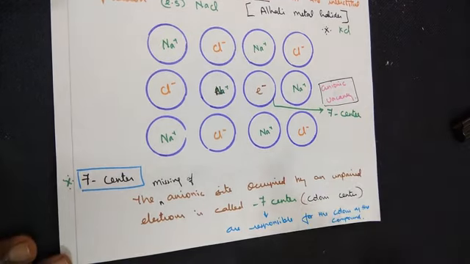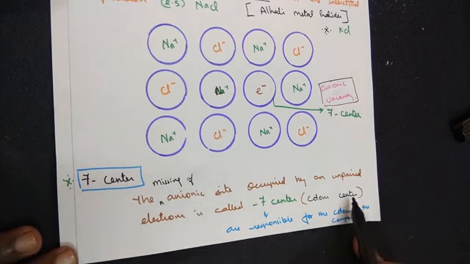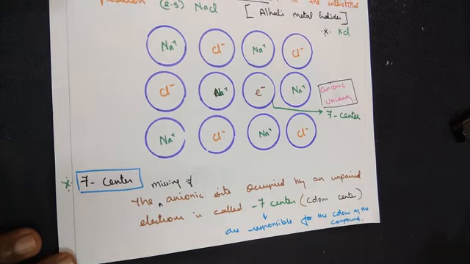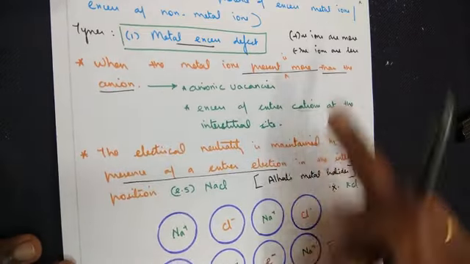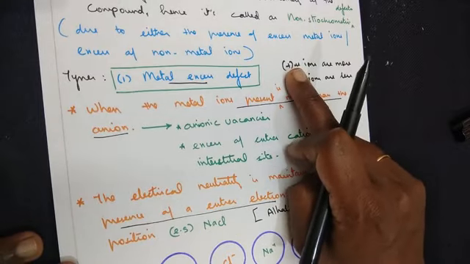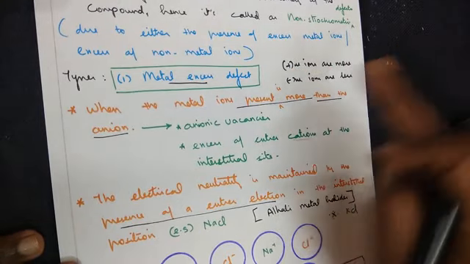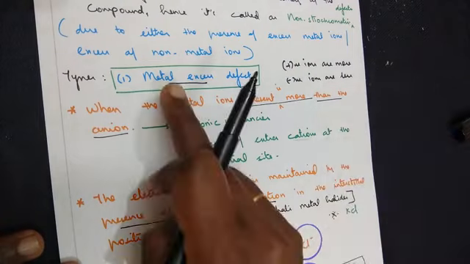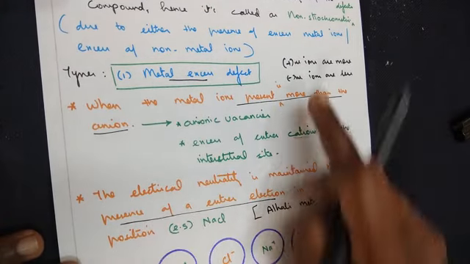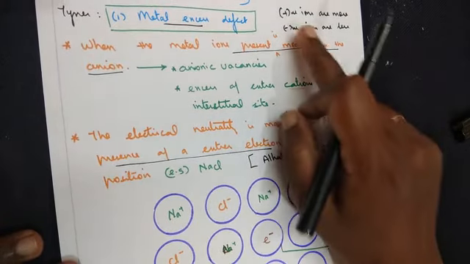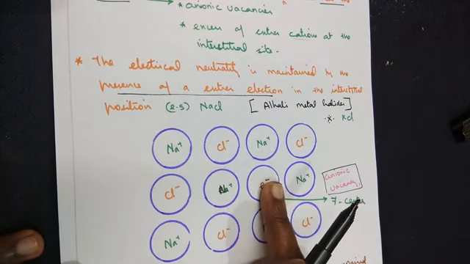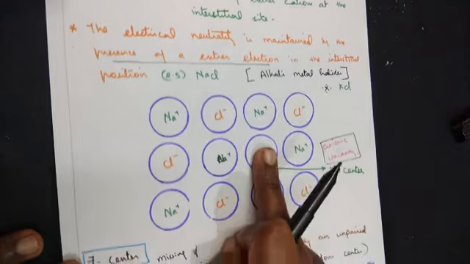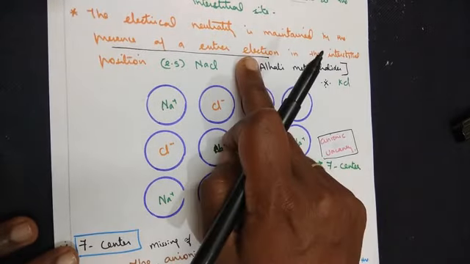So a small explanation: F centers are also called color centers because they are responsible for the colors of the compound. So I'm just quickly telling you what point we have written. Due to more positive ions, one possible explanation for a metal excess defect. Now what we have seen here is that because of the lesser number of anions, a vacancy arises. This vacancy is occupied by an extra electron.